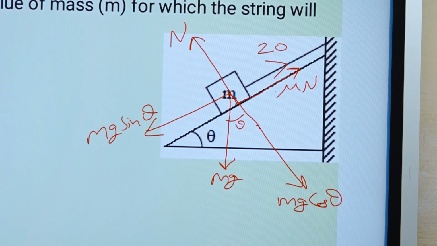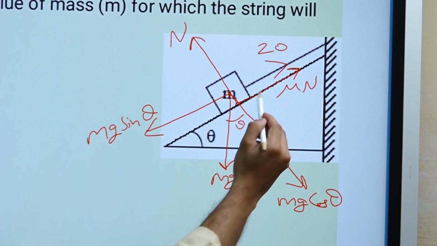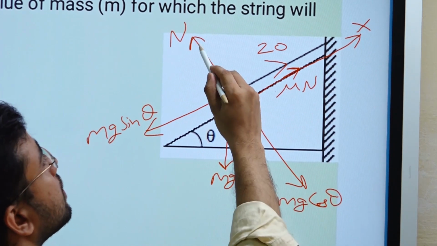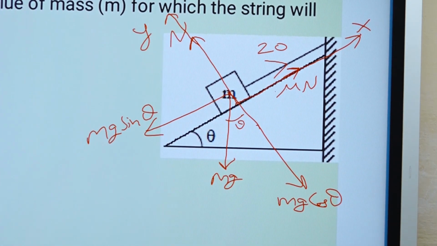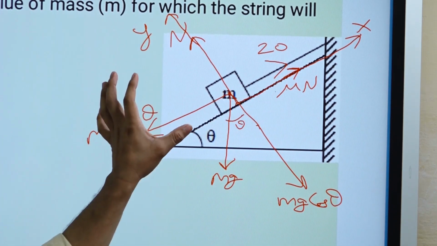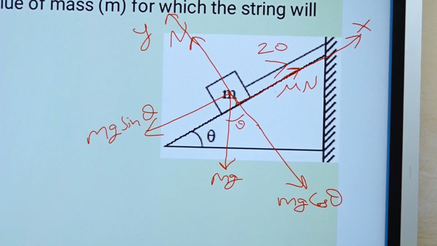So now because we made the whole free body diagram, we can solve it. We will just assume that this is the x direction and this is the y direction. Suppose this is the coordinate; we are just setting the coordinate according to our requirement.